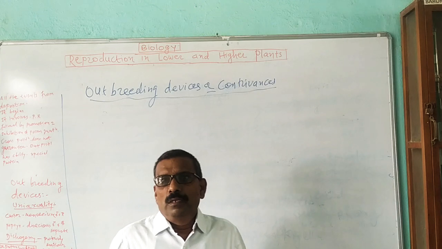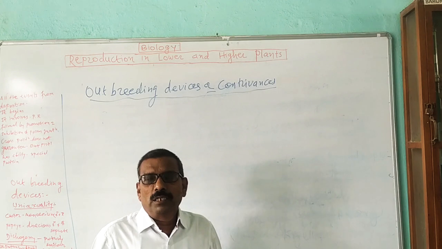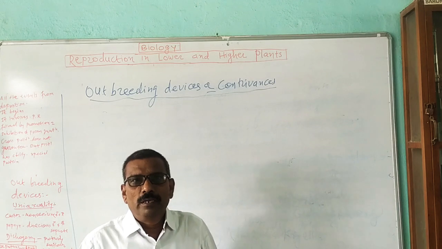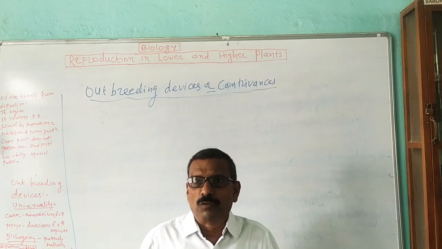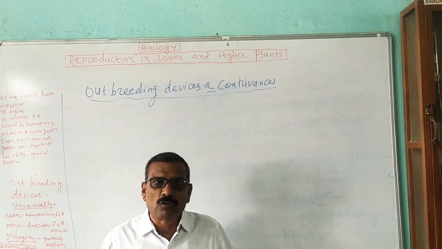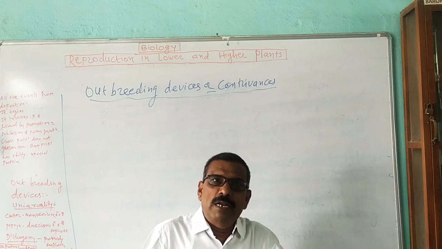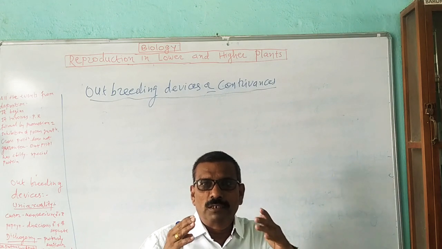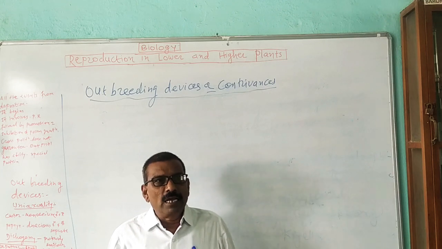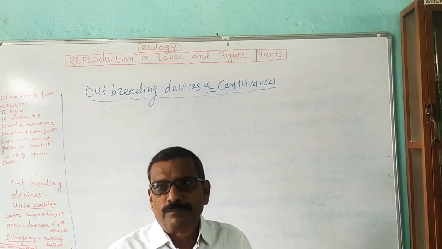All of you know, there are a number of flowers found in nature. They show different morphological characters. That is, a flower may be unisexual or bisexual. In a unisexual flower, there is always a possibility of cross-pollination. But in a bisexual flower, male and female reproductive organs are borne in one and the same flower. In such flowers also, the plant tries to carry out cross-pollination and avoid self-pollination.